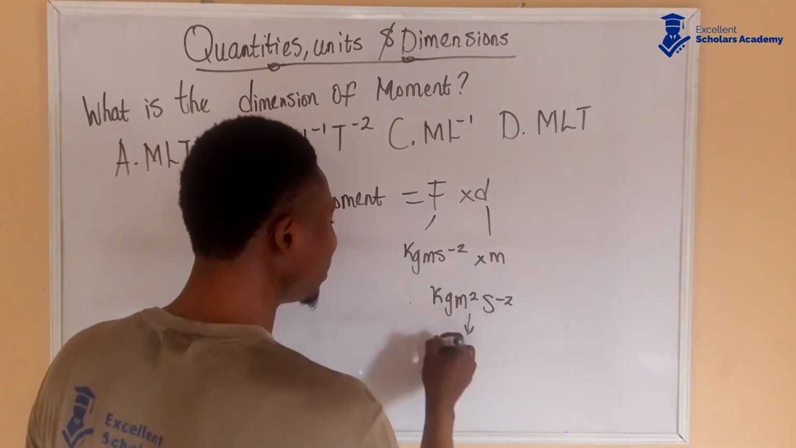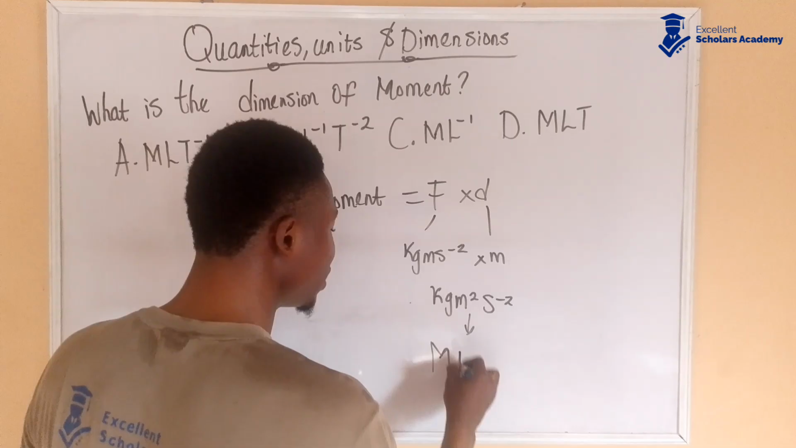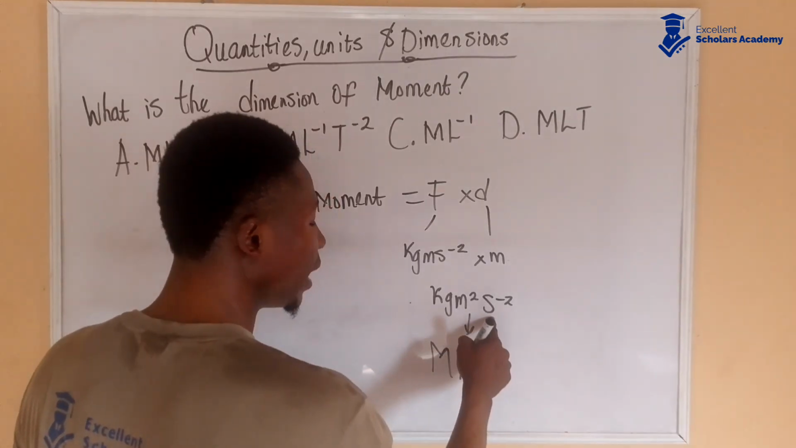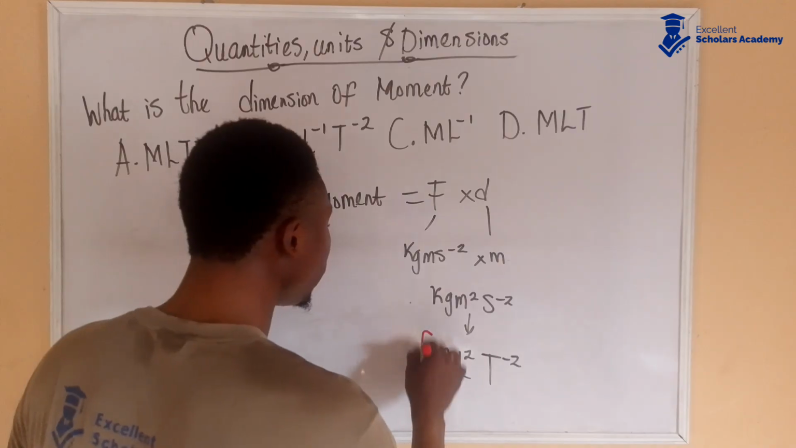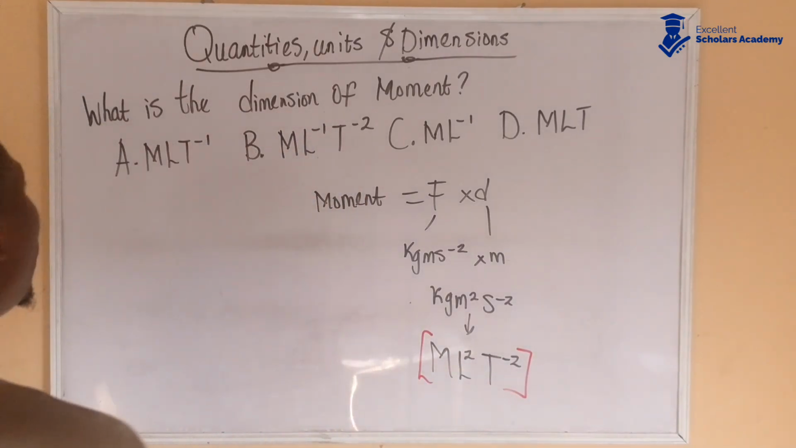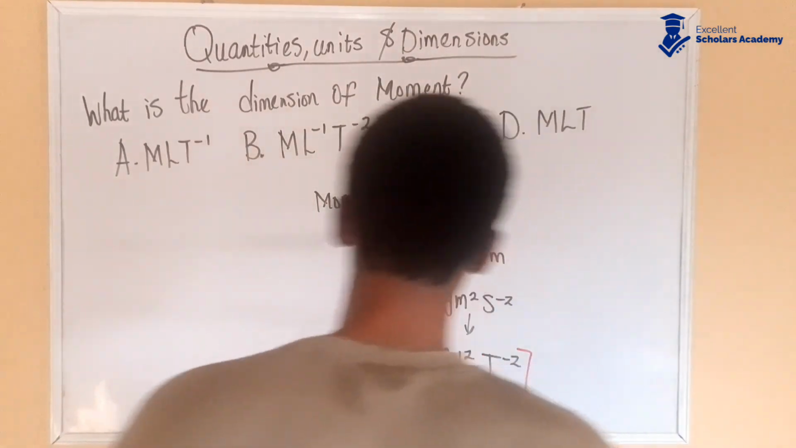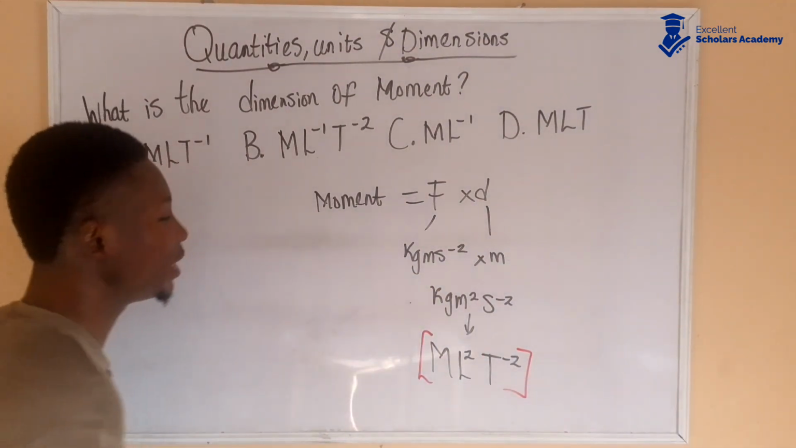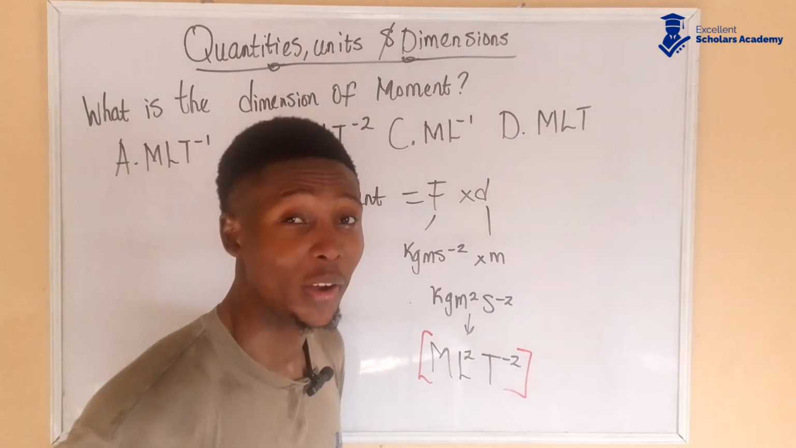So automatically the dimension becomes capital M from kg, L from meter, which is length, to the power of 2, and T from seconds, which is time, to the power of minus 2. So the dimension for moment is M L squared T to the power of minus 2. We can see clearly that there is no such option there, but this is the answer, M L squared T to the power of minus 2.